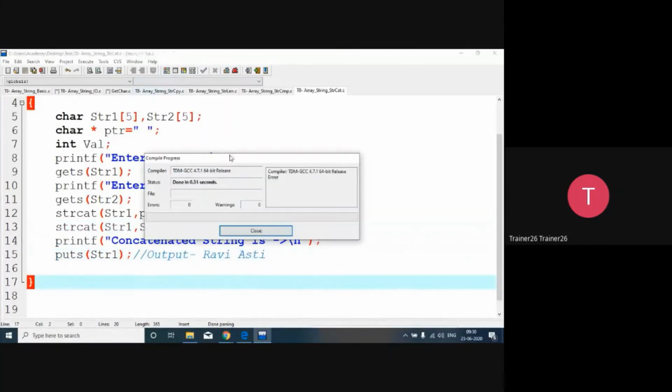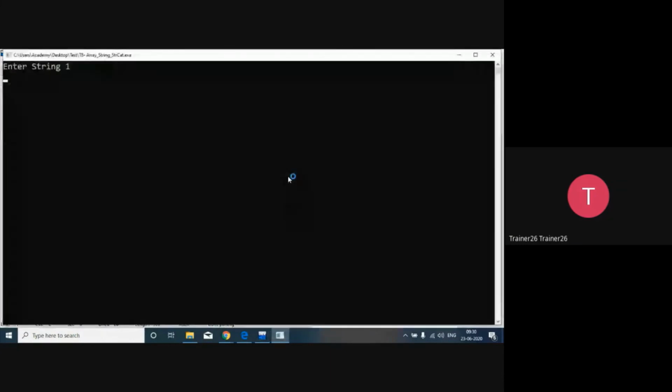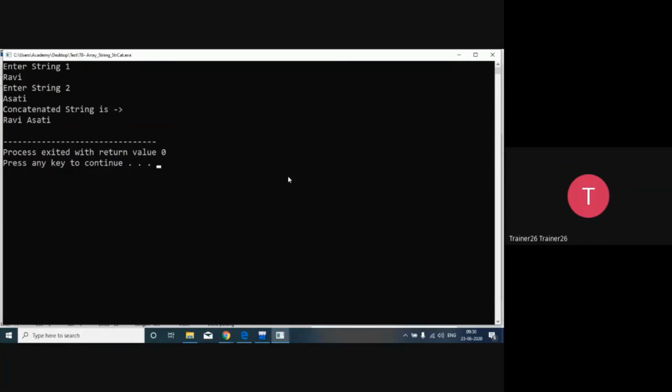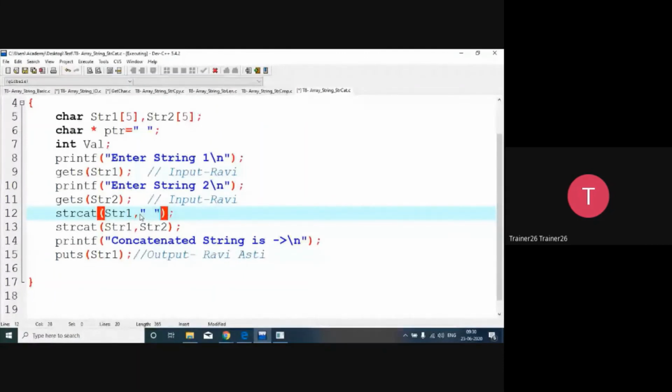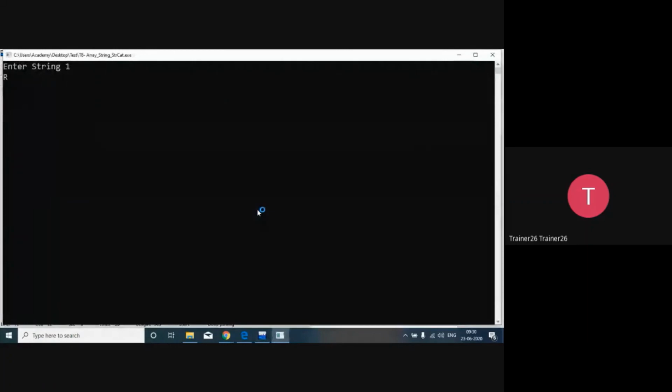So compile and run it. I'm going to say Ravi, and I'm going to say SRT. Now it's giving the output Ravi space SRT. So you can make use of this particular string concatenation function in this way also. You could also give it directly here. So with the double quotes, we are passing the string. So you can see that, compile and run. It will give the same output.